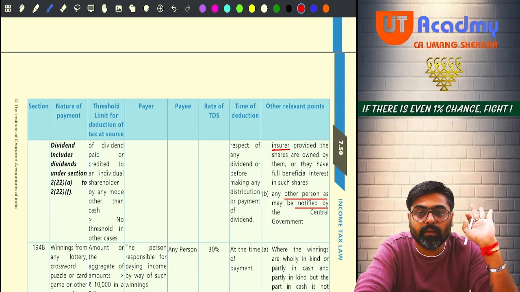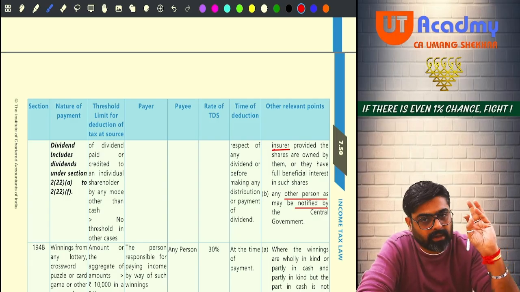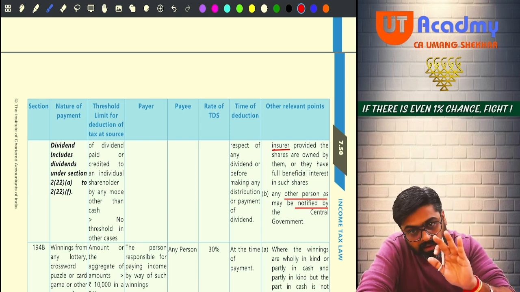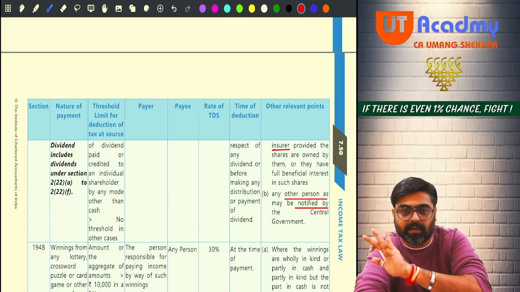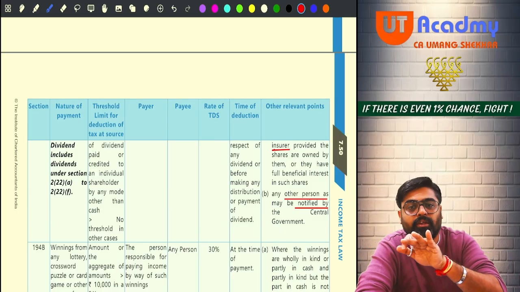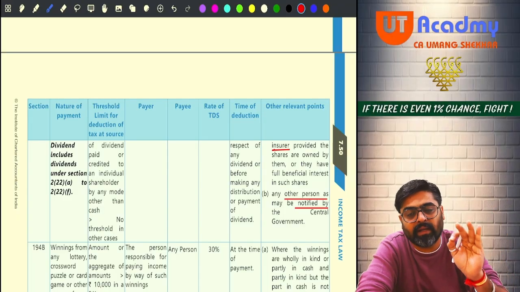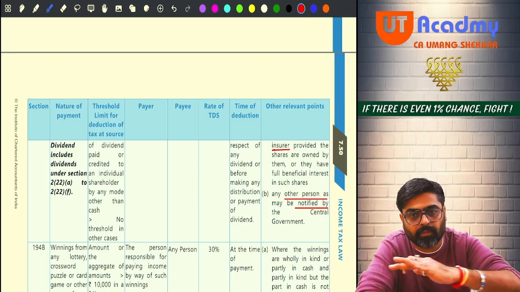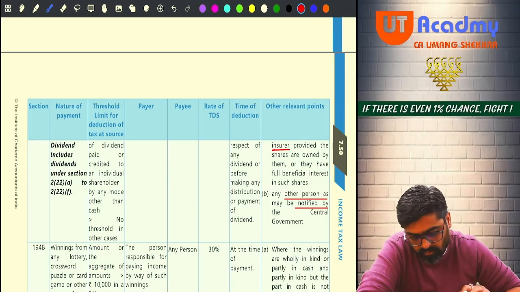Yes or no? So who should be the shareholder? Come on, tell me. Shareholder is LIC, GIC, subsidiary of GIC or any other insurance company holding the beneficial ownership of the shares, meaning they are the shareholder in that company. So if that domestic company is paying the dividend to these type of shareholders, then that domestic company is not liable to deduct TDS under 194. 194 provisions are not applicable. Yes or no, sir? Will you remember, sir?